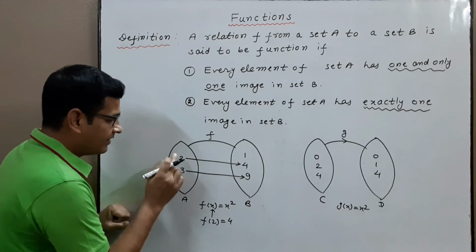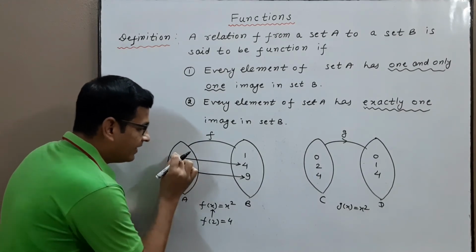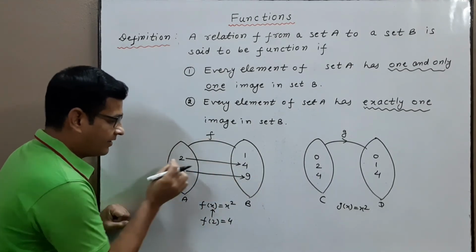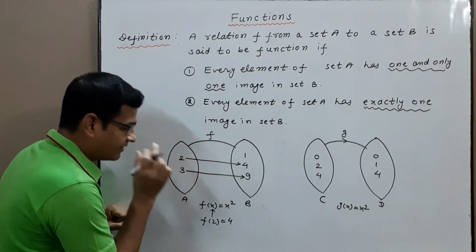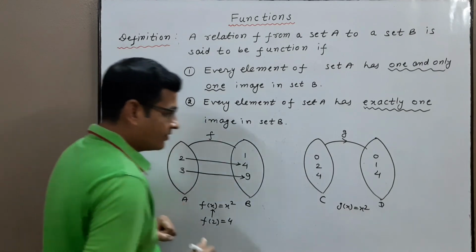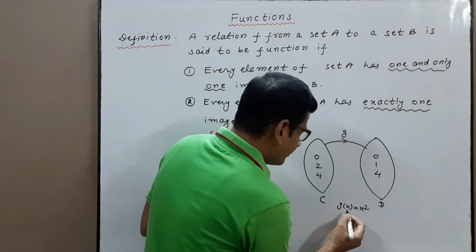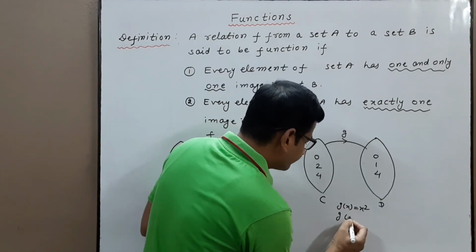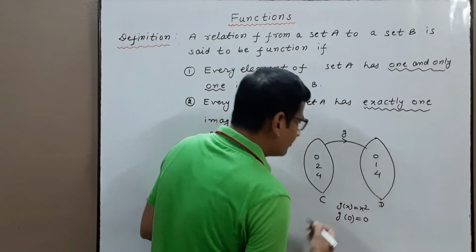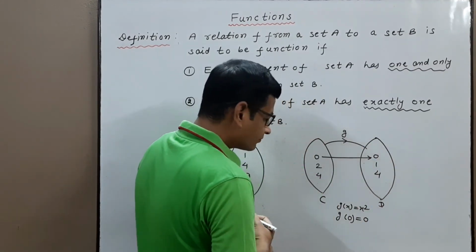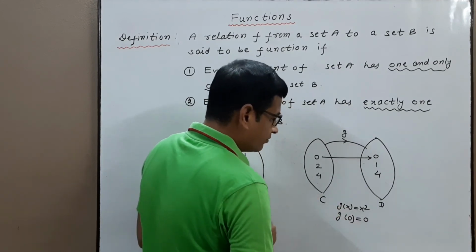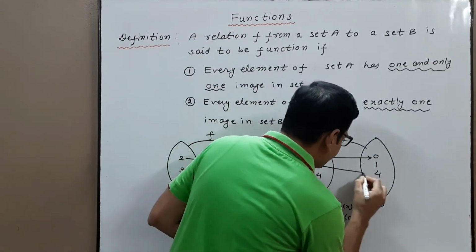Exactly one image means from each element we should get only one arrow. If more than one arrow comes out, it is not a function, and no element should be left over. Now put x equal to 0, then we get 0. So 0 is exactly related to 0. Now put x equal to 2. 2 is exactly related to 4.